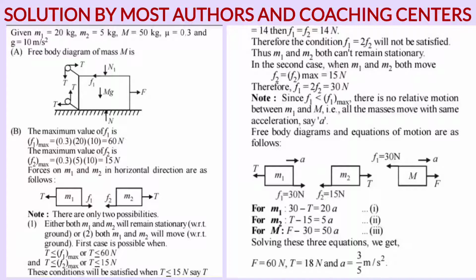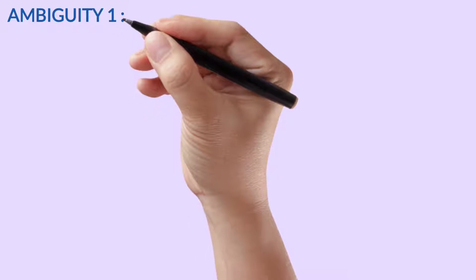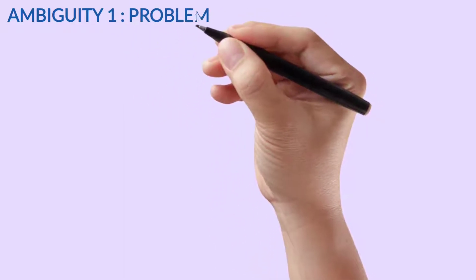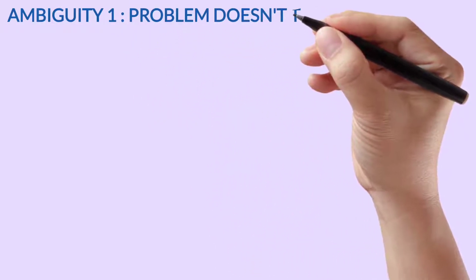That is, all masses move with the same acceleration, say a. The free body diagram as per this and the equations of motion are as follows. We can write the equations: for M1, 30 minus T is equal to 20a; for M2, T minus 15 is equal to 5a; and F minus 30 is equal to 50a. Solving this, we get T is equal to 18 Newton and F is equal to 16 Newton, and here the accelerations a1, a2 and a are all 3 by 5 meter per second square.